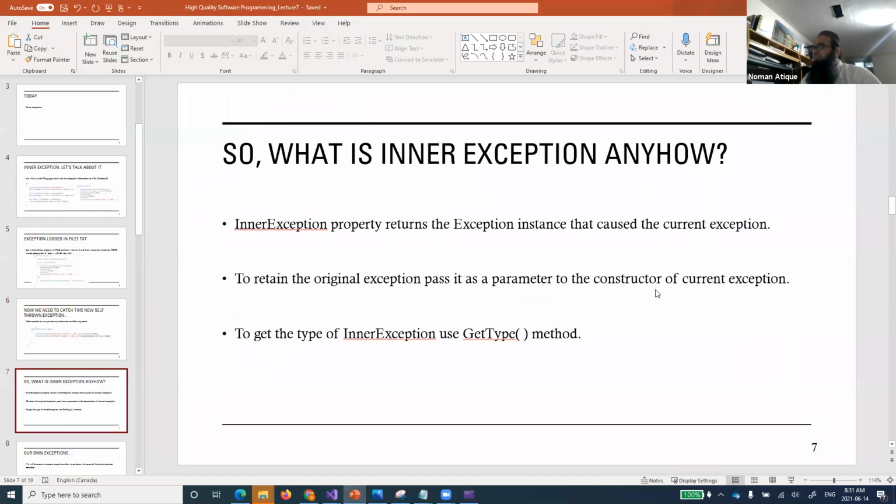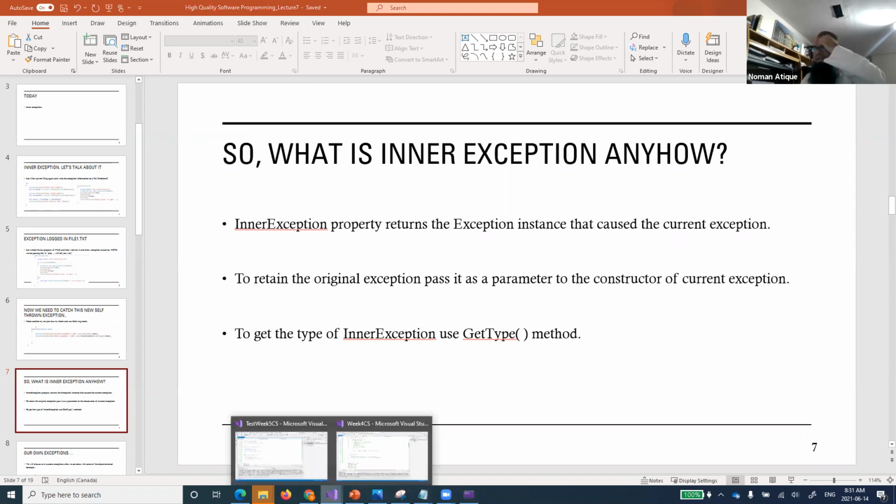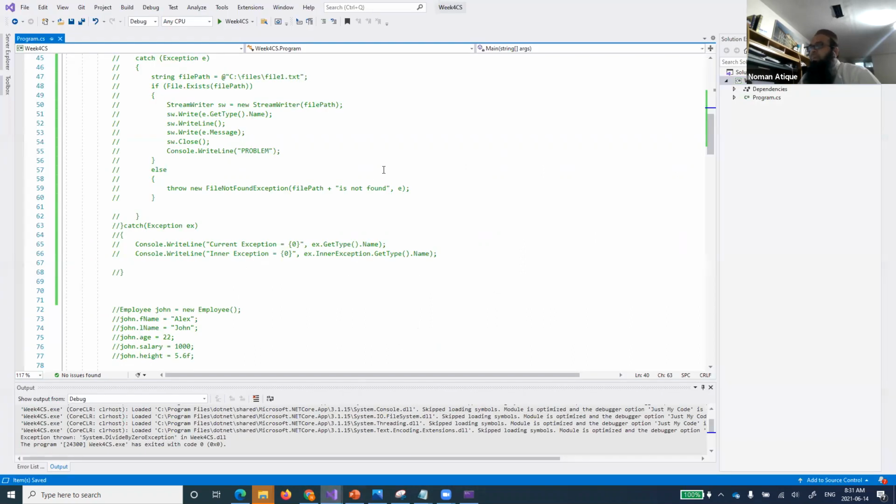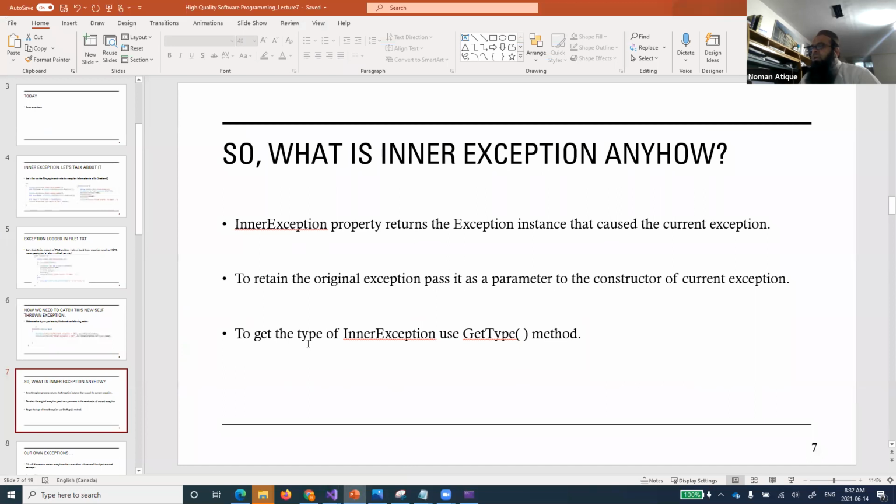So what is inner exception? Of course, the inner exception property returns the exception instance that caused the current exception. So whatever has taken us over here becomes the inner one, and the other one is the current. To retain the original exception, pass it as a parameter to the constructor of the current exception. So basically, what we have done, we have passed that one as a parameter to this exception, and we have found out that this is one of the exceptions that we have reached. Now to get the type of inner exception, use the GetType method, which we have done, and we have got the type of exception.